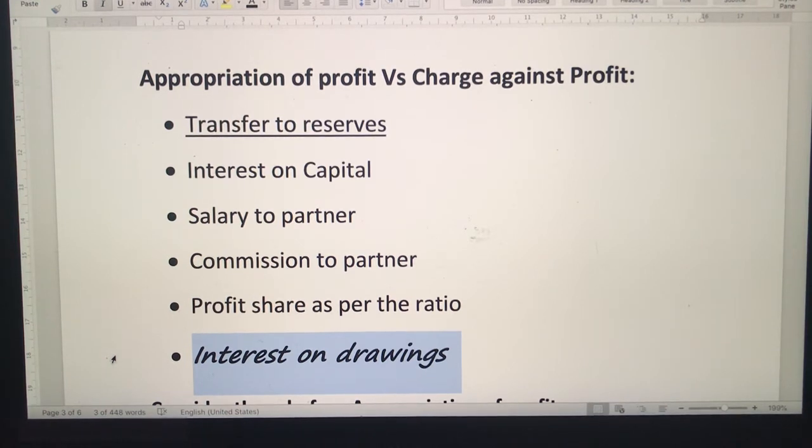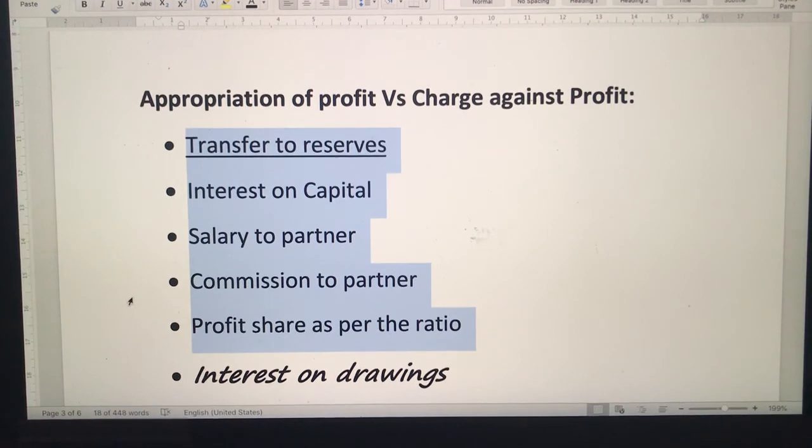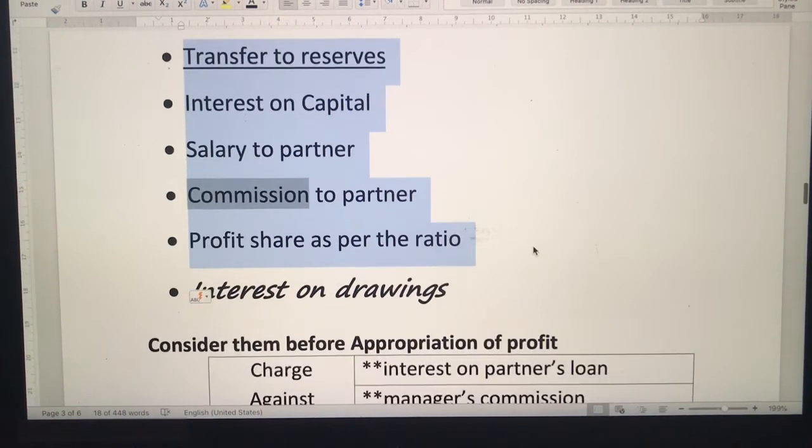As you may be knowing, interest on drawing is an income for the firm, because the firm takes it from the partner. Whenever partners make drawings, whatever money they withdraw for their personal uses, they have to pay interest on it. So for the business it is an income, so it will be added to your net profit. Okay, and after adding this, it will be written on the credit side of the appropriation account, and these are the items which will be taken to the debit side of the appropriation account. Okay, once we do the account, you will understand it better.